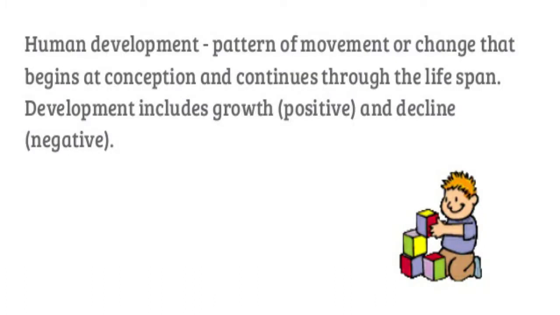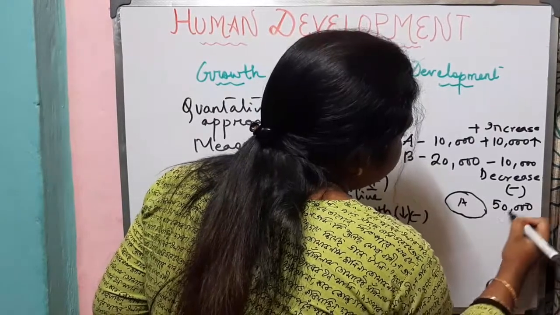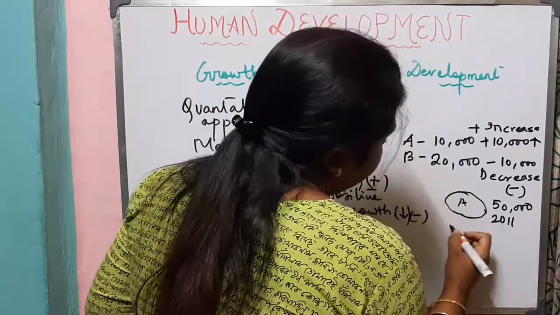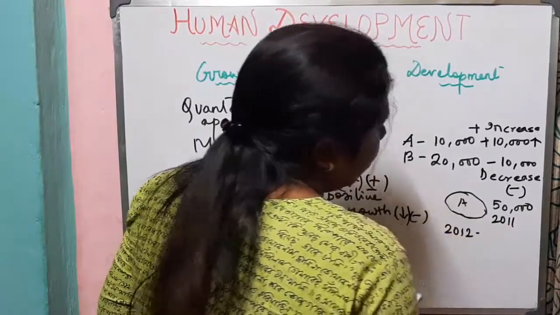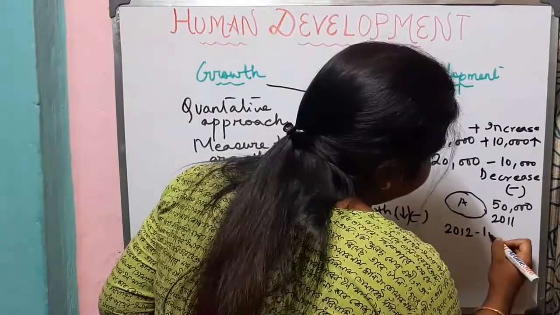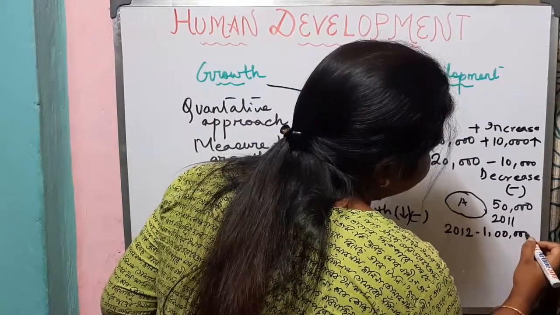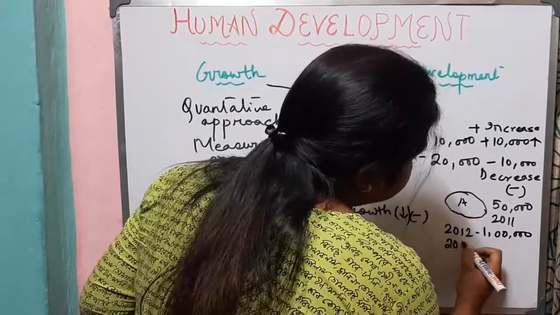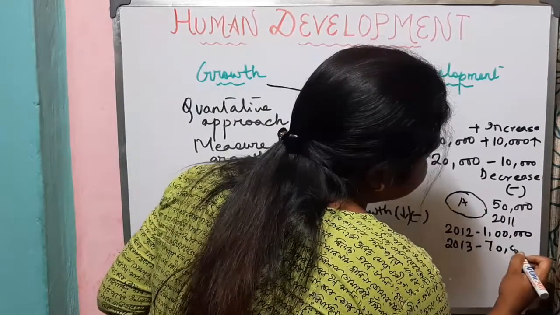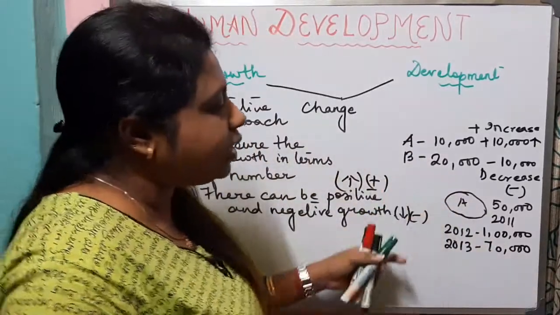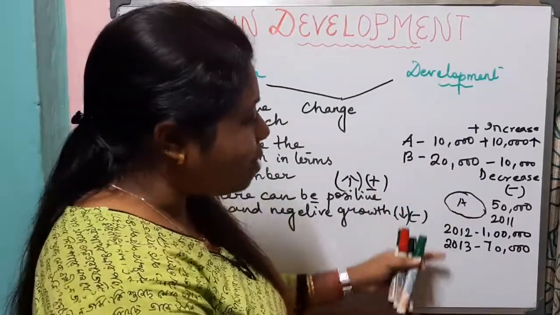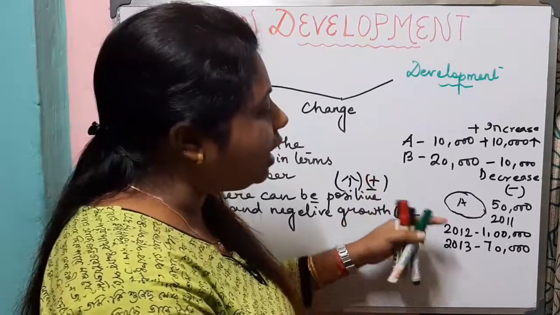For example, in a particular place, the population was 50,000 in 2011. In 2012, the population increased and it became 1 lakh. In 2013, the population became 70,000. So what are these called? These are all growth, but they are positive growth or negative growth.